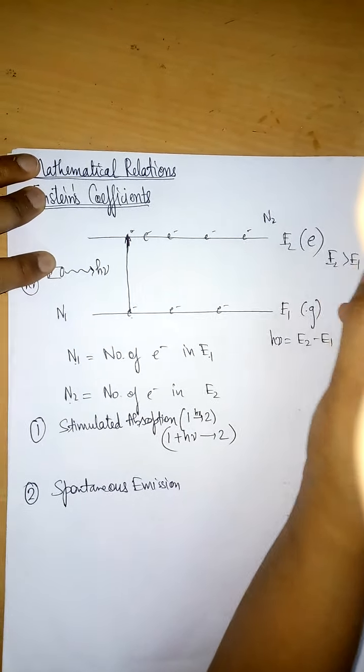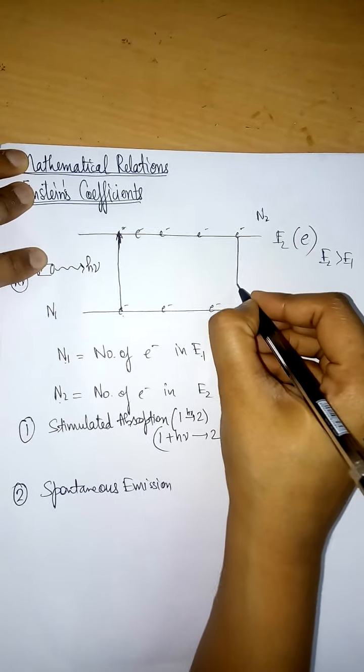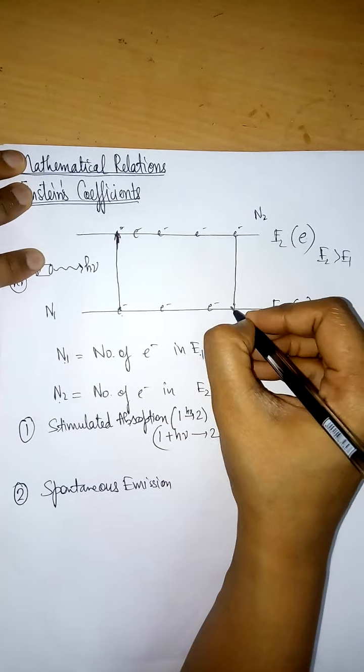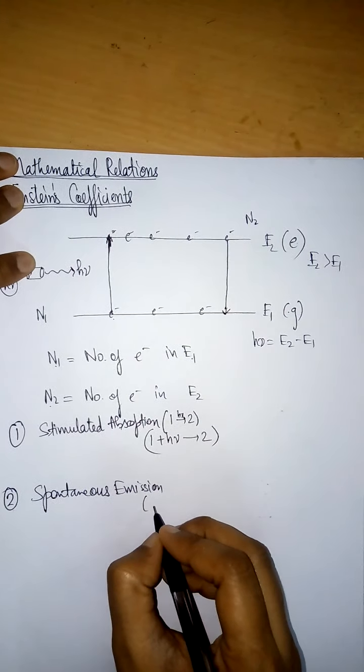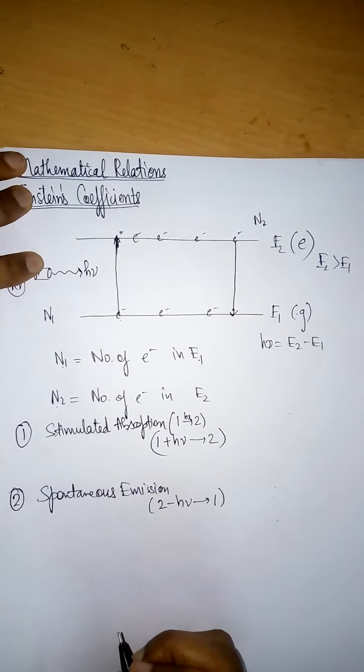In emission, the electron is always jumping from a high energy level to a low energy level. So any electron in this energy level will jump to the low energy level. In short we can write that 2 goes to 1 plus h mu.